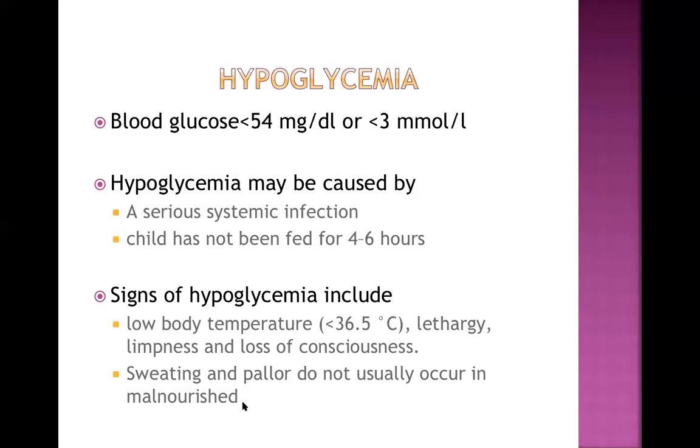But you are right. If I ask in general, this is because of sympathetic stimulation. Both sweating and pallor occur because of sympathetic stimulation. Sweating is a sympathetic effect, we all know that, and the same mechanism is responsible for vasoconstriction, which leads to pallor. But in a severely malnourished child, there is lack of iron in the diet. There is lack of other micronutrients also, so there is a high chance of anemia. So you can always answer this if the question is general, but in this case, the pallor is caused by vasoconstriction.